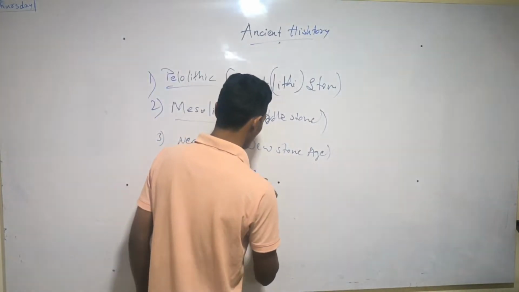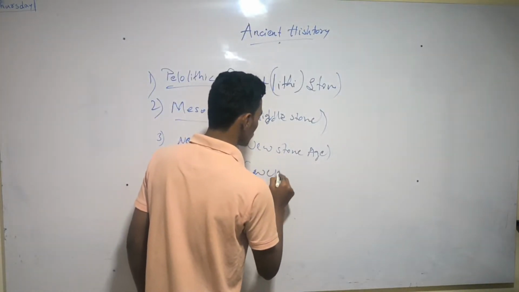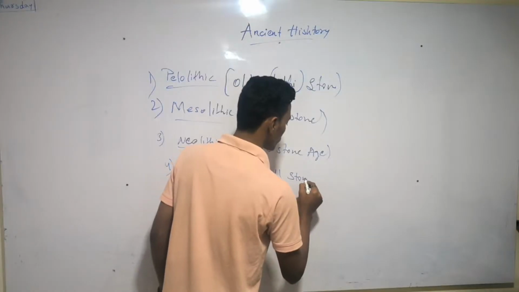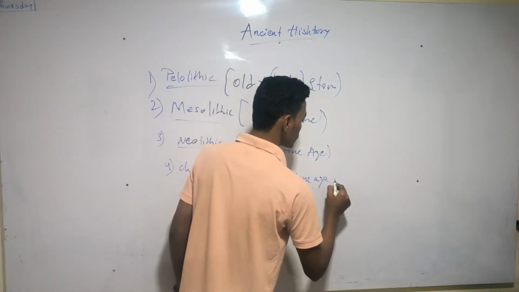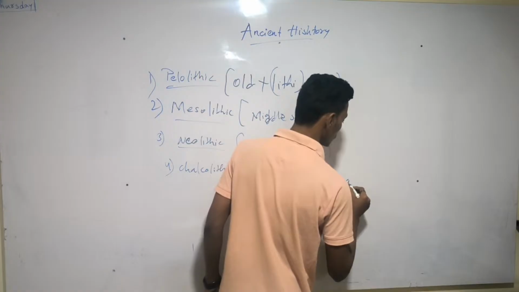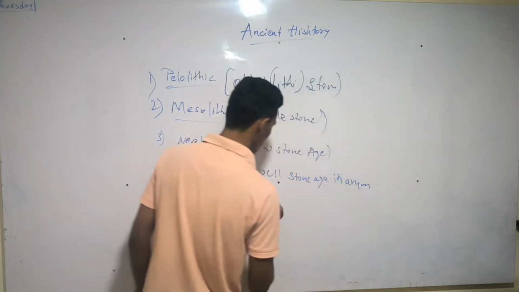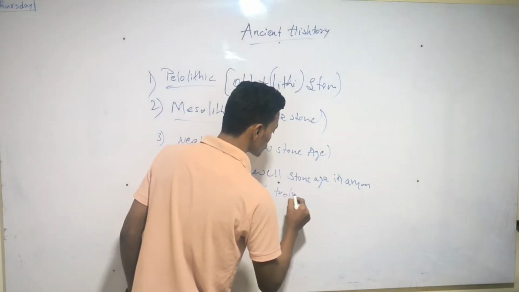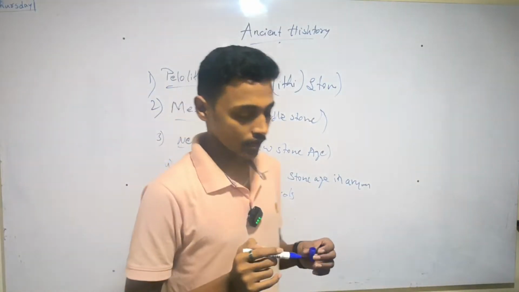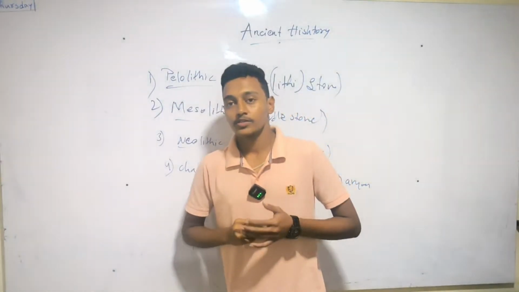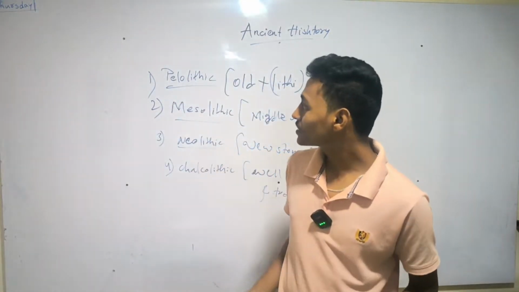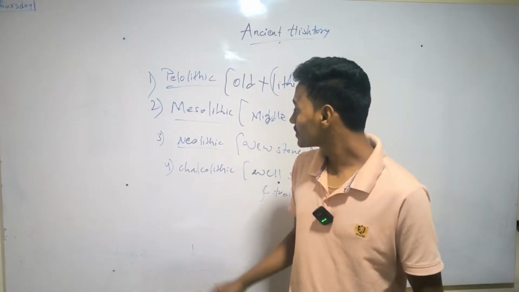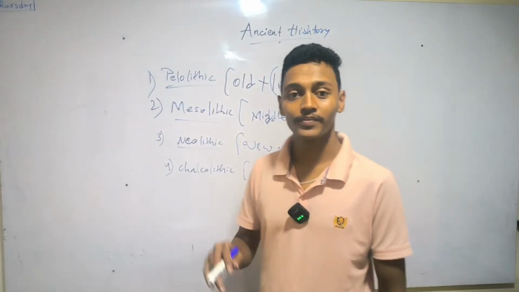This is the Stone Age in Aryan time, and tools started for hunting and gathering. So this is all Stone Age, and now upcoming,